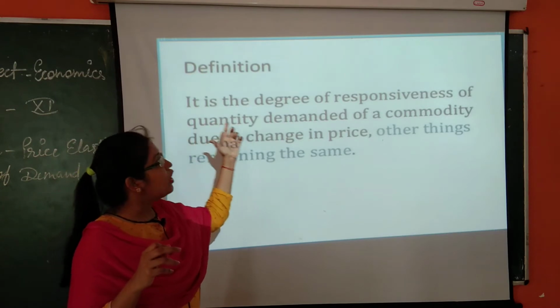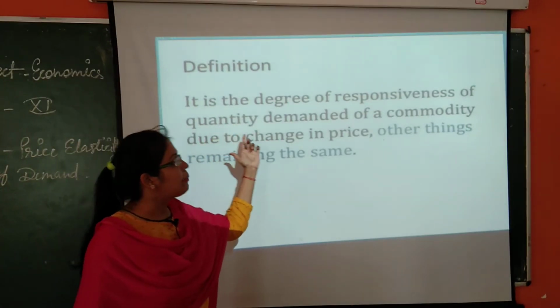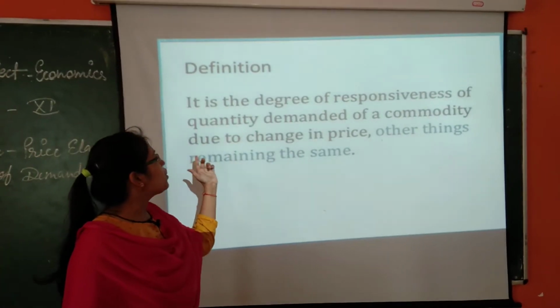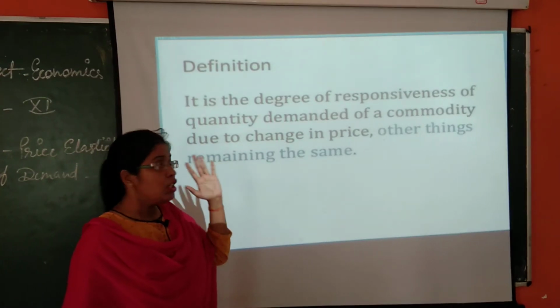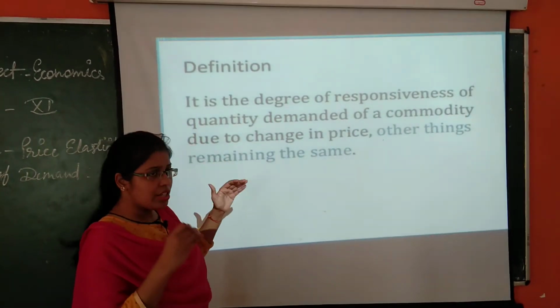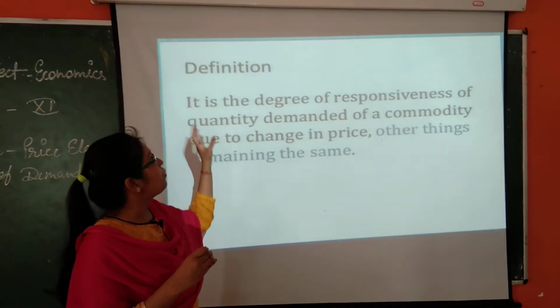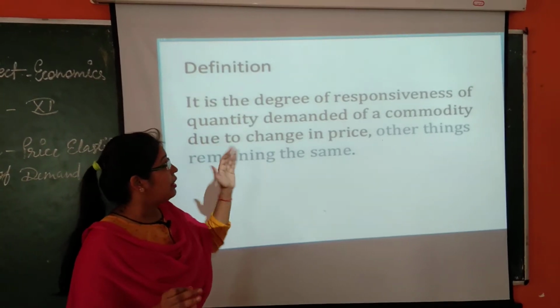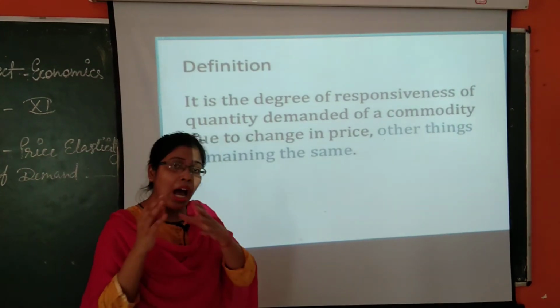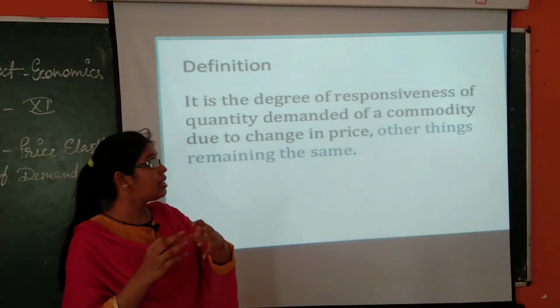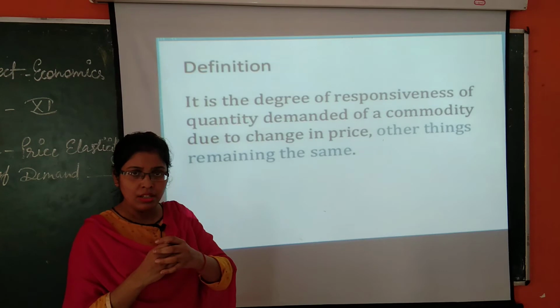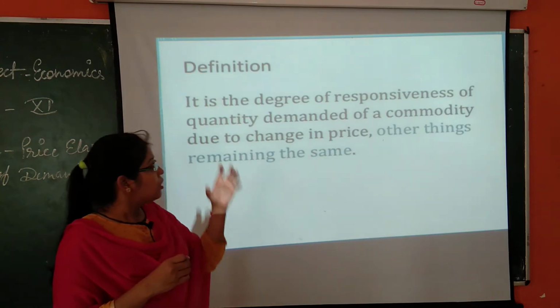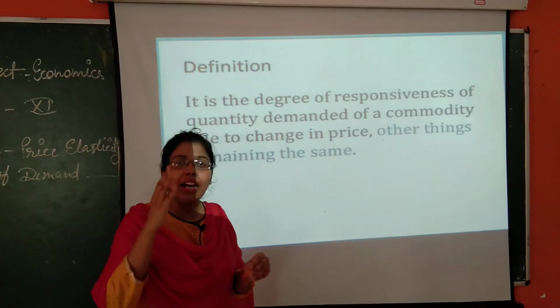So the relation between change in price and quantity demanded is defined as price elasticity of demand. The degree of responsiveness means how demand is behaving when price changes, how elastic it is.